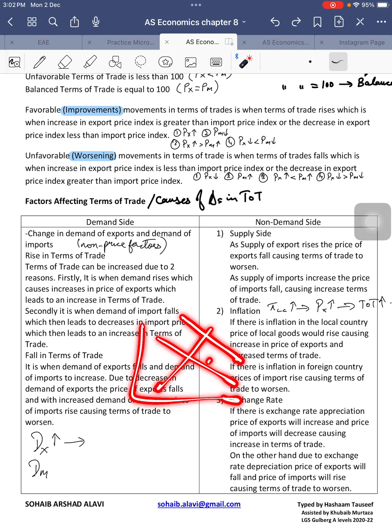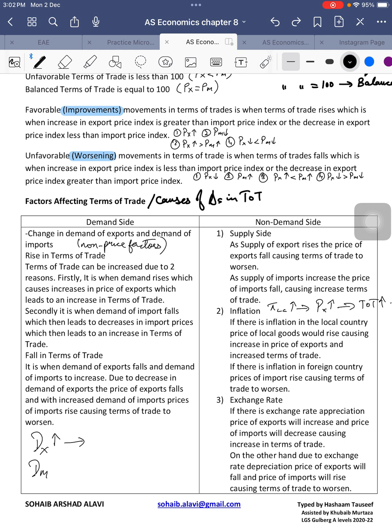Use a diagram to basically come up with the answer. As demand rises, price rises because there's a shortage, right? So when the demand for exports increases, that means the price of exports will increase. And when the price of exports increases, we know that the numerator of the terms of trade formula will increase. That means the terms of trade will rise. Simple. The terms of trade improve.